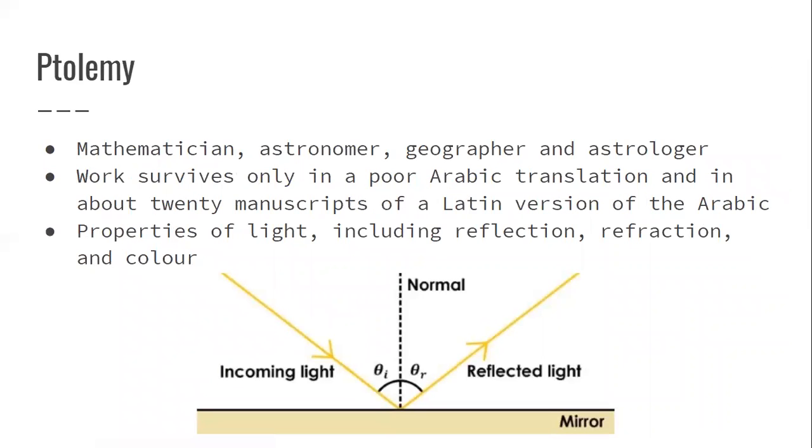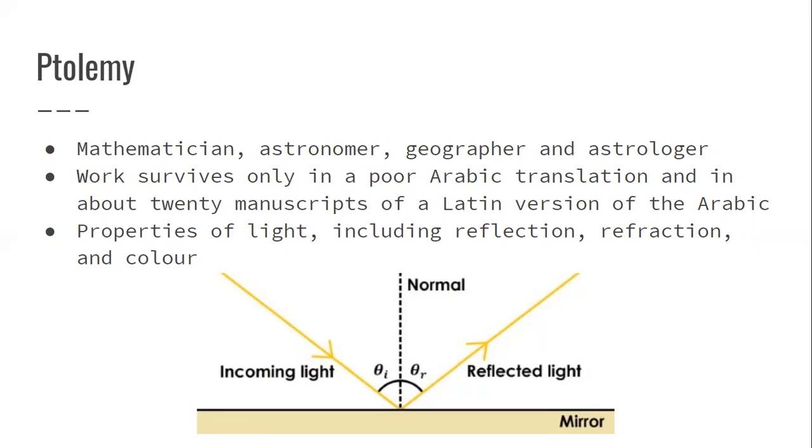So our next person is Ptolemy. Ptolemy was a mathematician, astronomer, geographer, and astrologer. So he dipped into a lot of different things, and I feel like he's pretty well known for his works. But his work actually only survives in poor Arabic translation, and in about 20 manuscripts of a Latin version of the Arabic. So like the person before, his optics is poorly translated and poorly kept up, so we don't know too much about him, just like our last person.